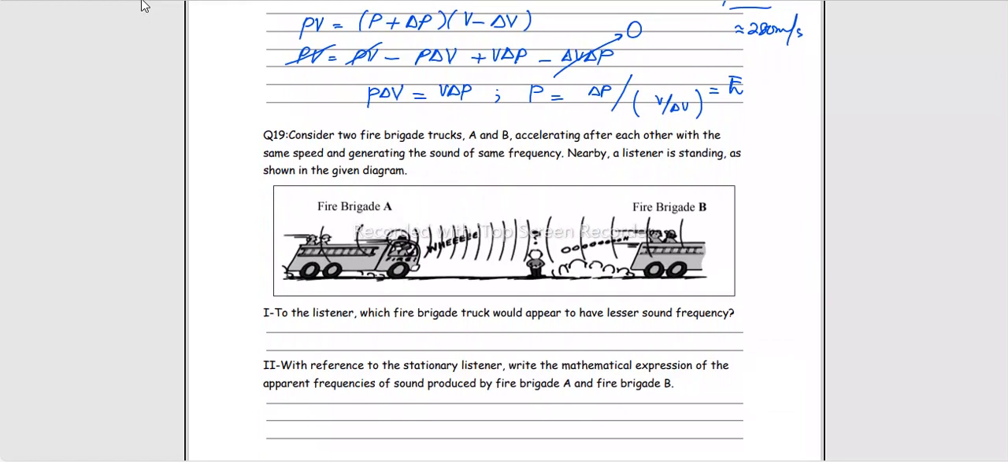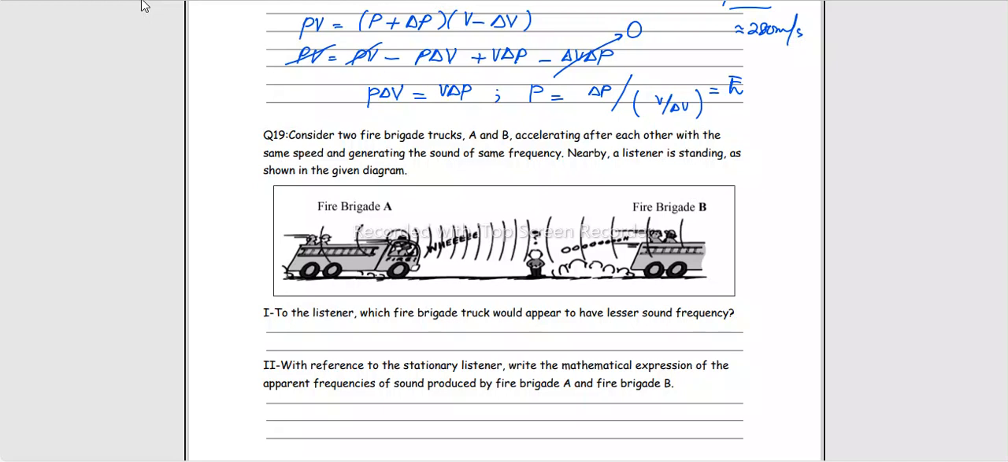It says consider two fire brigade trucks A and B accelerating after each other with the same speed and generating the sound of same frequency. Nearby, a listener is standing as shown in the given diagram. Listener, two sources of sound. To the listener, which fire brigade truck would appear to have lesser sound frequency?